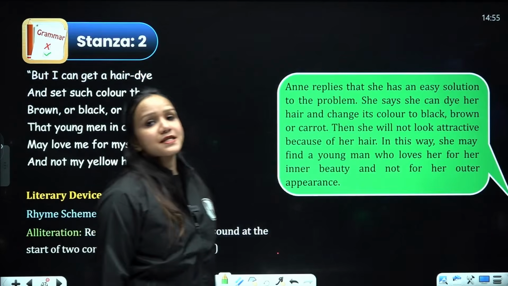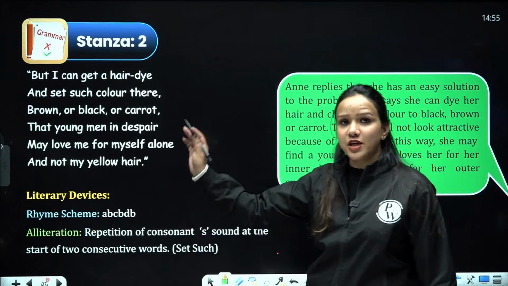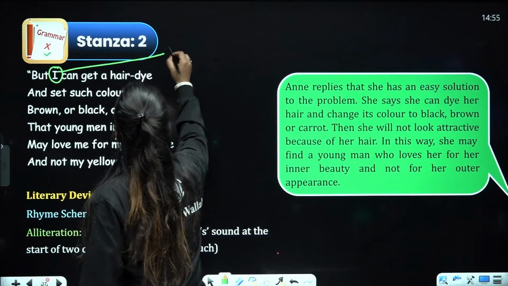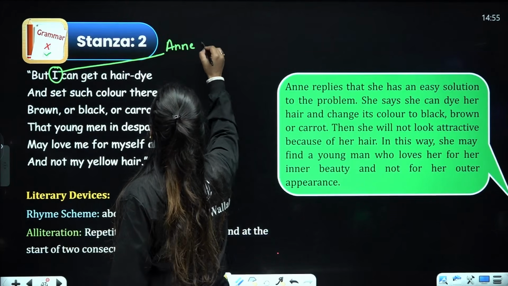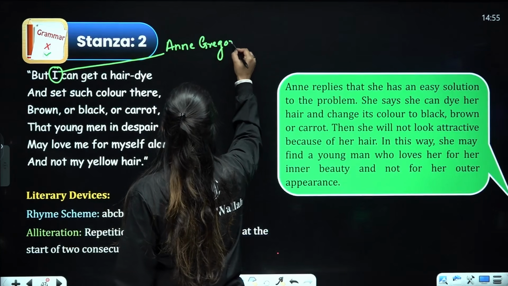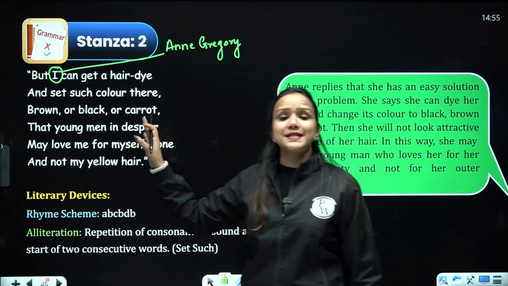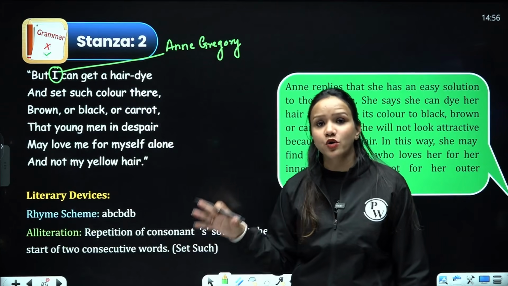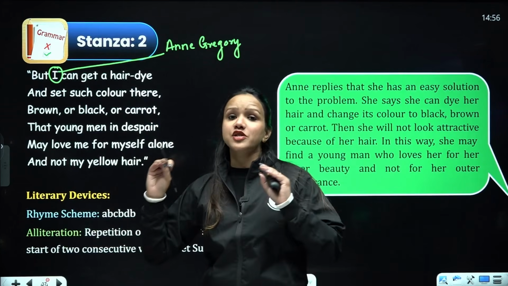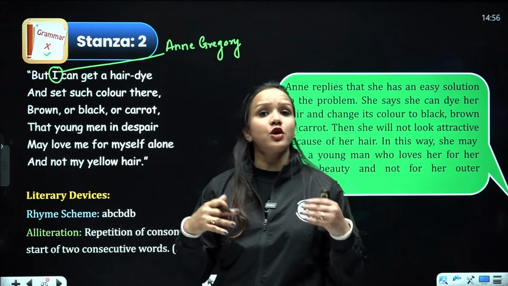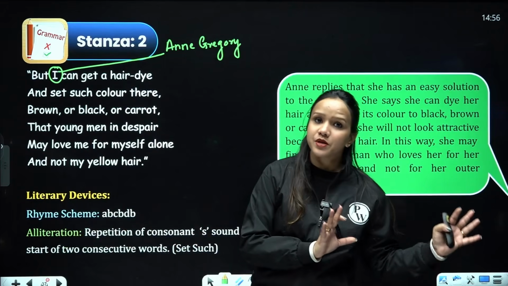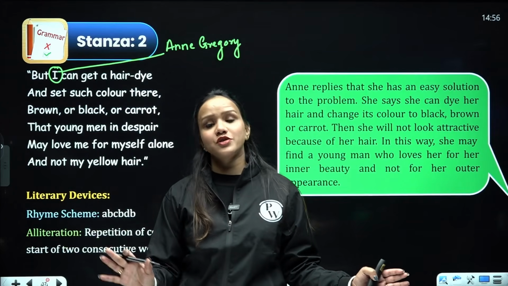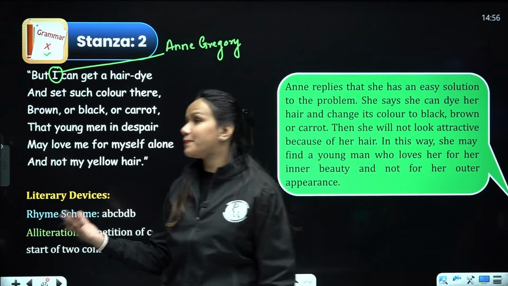Coming to stanza number 2, in reply to the poet's suggestion, let's see what Anne Gregory said. She said, but I can get a hair dye now. If you get an extract based question, note that here I is Anne Gregory. She replied that she would dye her hair in different colors like black, brown or carrot in order to test the true love of her man. When she changes her hair color and does not look attractive, she will come to know whether he loves her for her real inner self, for her heart, or just for her physical charm or appearance.